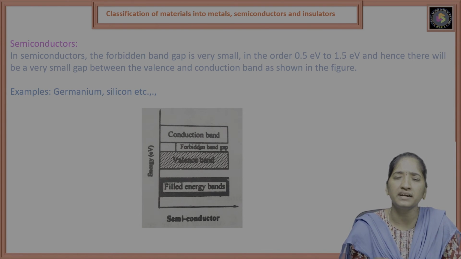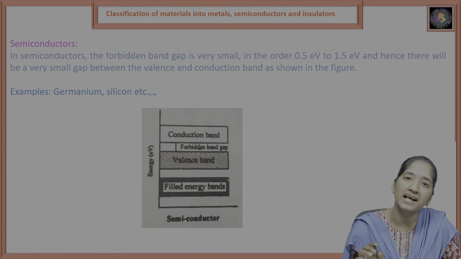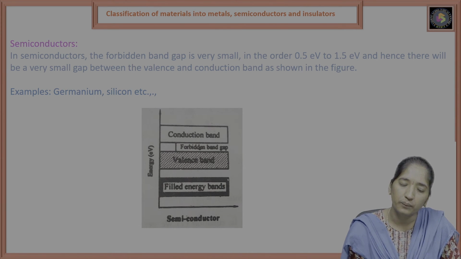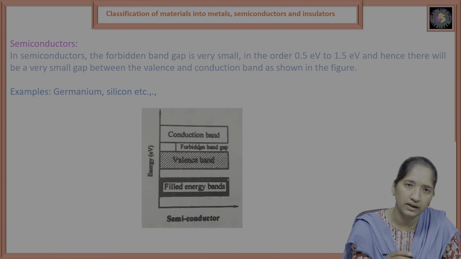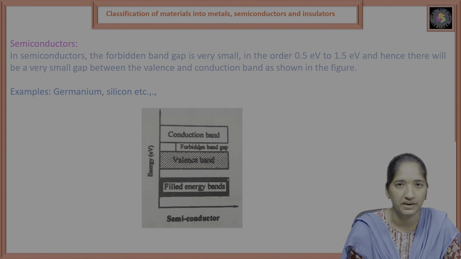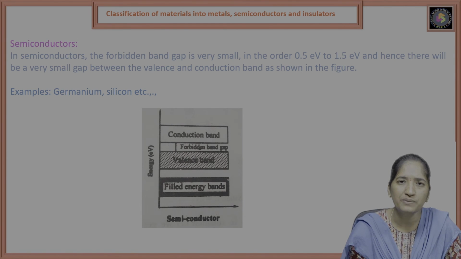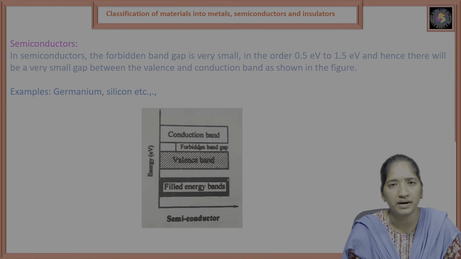Again, when we increase the temperature, it behaves as a conductor. So based on the temperature, the material behaves in two ways, as an insulator and as a conductor. The best examples of semiconductors are germanium and silicon.